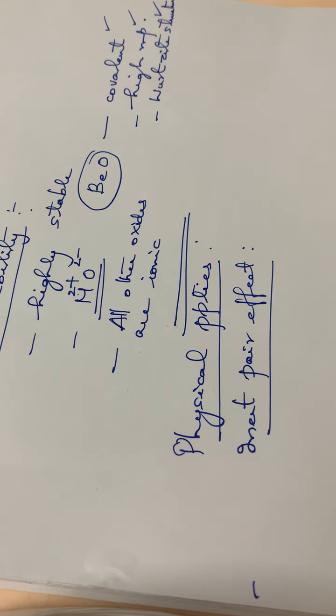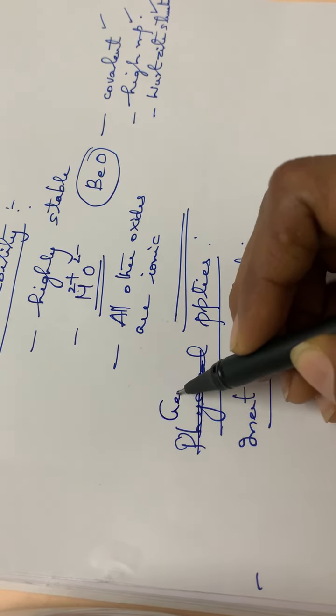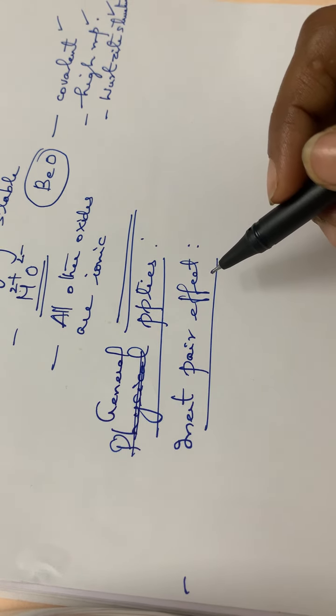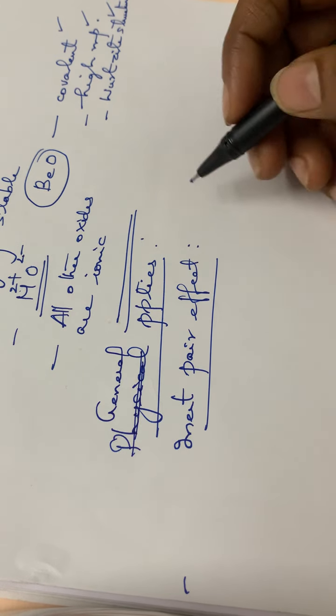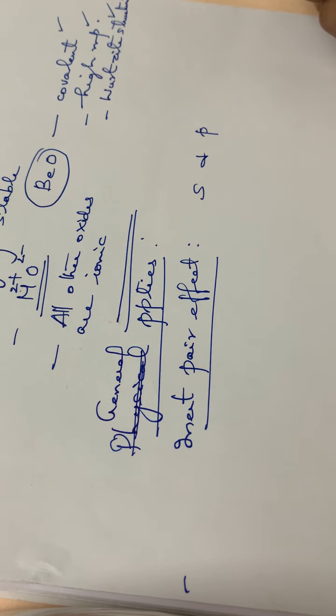So please write down the inert pair effect. Not physical properties, you have to write it under the general properties. In general properties, you have to add the inert pair effect. This inert pair effect is applicable to both s block as well as p block elements.